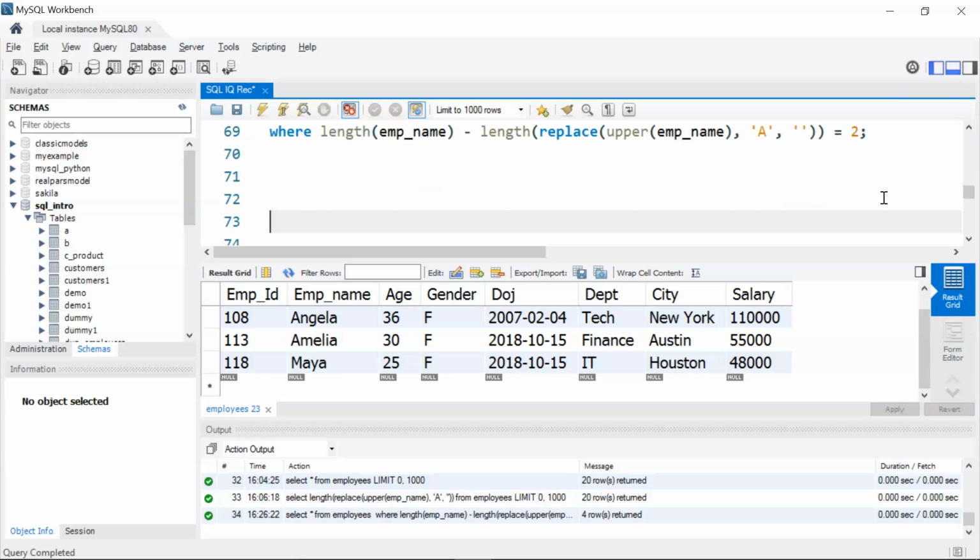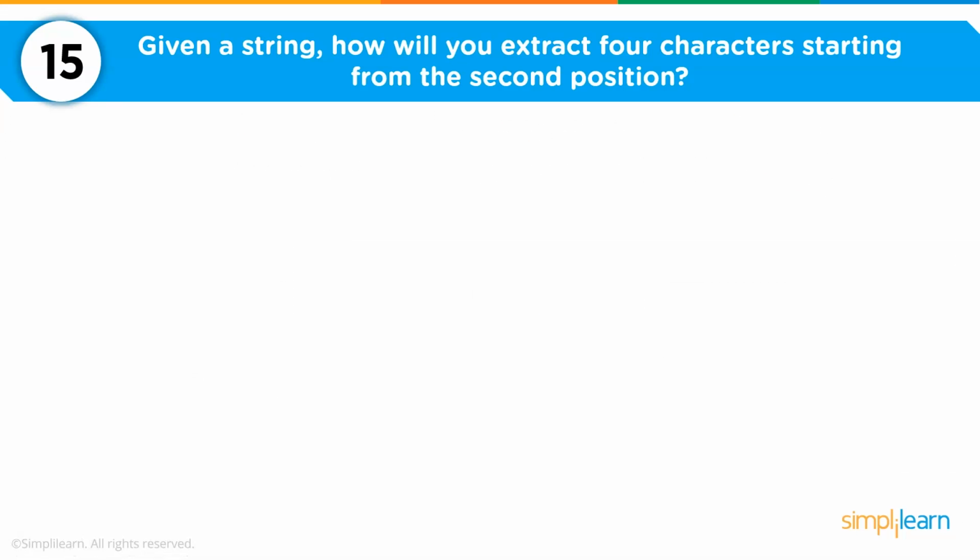Okay, now moving ahead. Now the 15th question is, given a string, how will you extract 4 characters starting from the second position? So I have my string here which says Michael Ballack. Now Michael Ballack, you must be aware, is a popular footballer. He is from Germany and also was the captain of Germany. So from the string Michael Ballack, I am going to extract 4 characters starting from the second position.